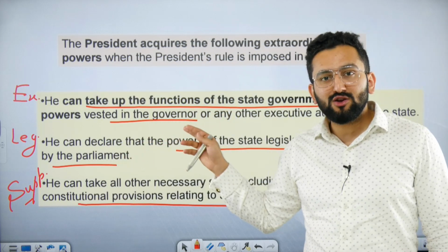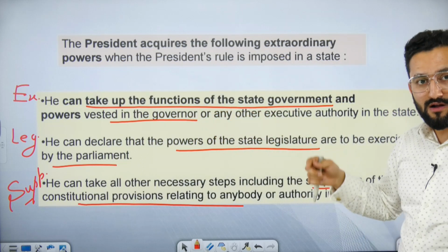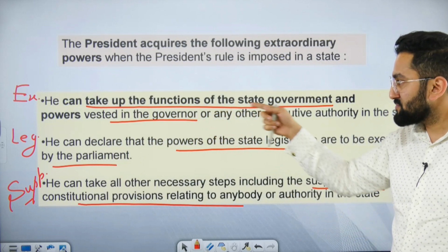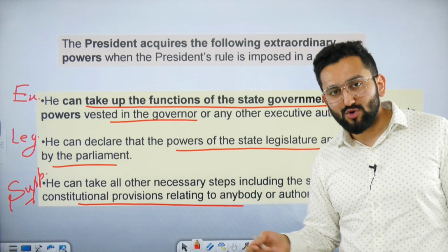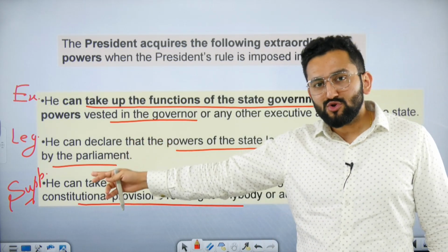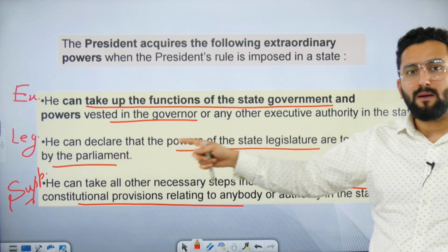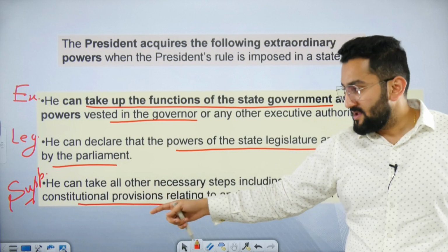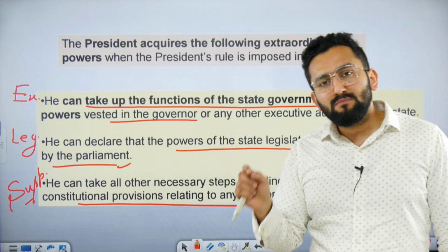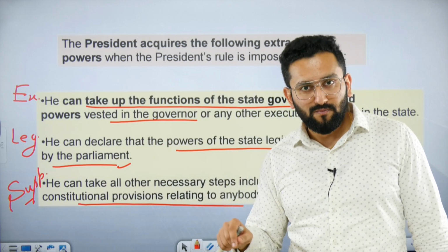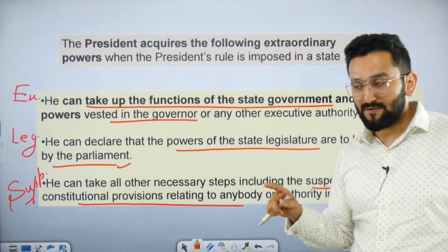First of all, on the executive part, the President gets the power that the President can actually take important decisions with respect to the state government, and on behalf of the President, who is going to act? Governor is going to act. When it comes to the legislative aspect, he can declare the powers of the state legislature are to be exercised by Parliament. Okay, legislative power exercised by Parliament. For example, if there is a matter which is mentioned in the state list, so now Parliament can make a law on this matter of the state list.